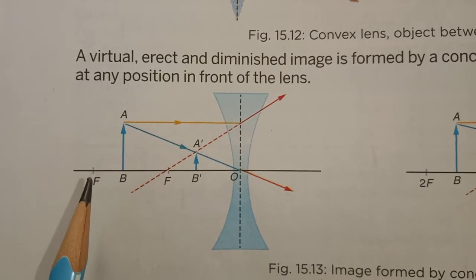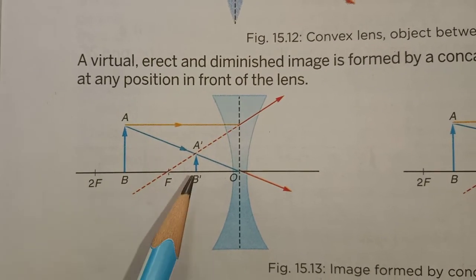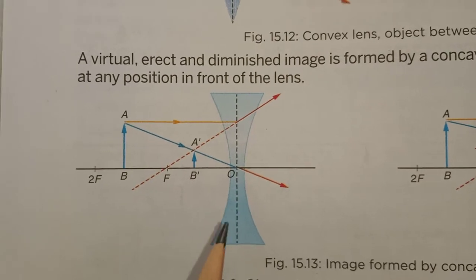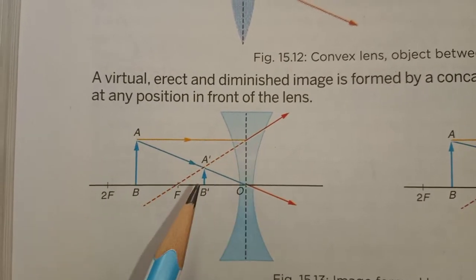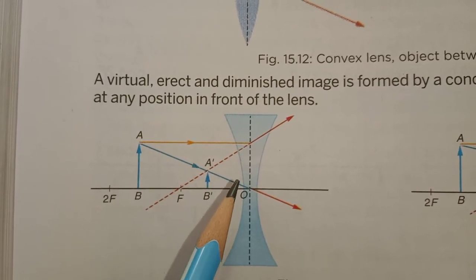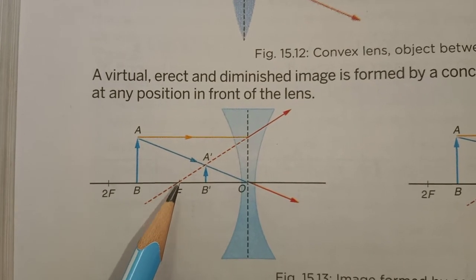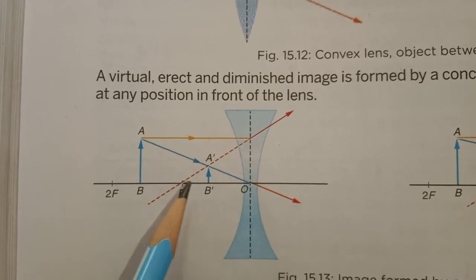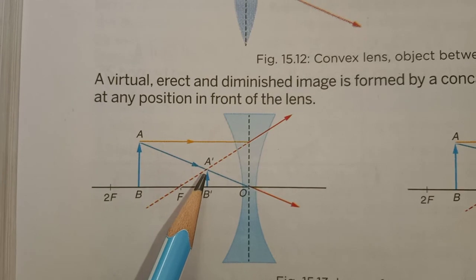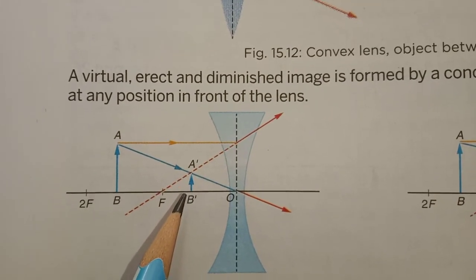When we put the object between 2f and f in this concave lens, the image formed will be here, between optical center O and focus point f. Between these points the image will be formed, and this image is a virtual image. Why is it virtual?